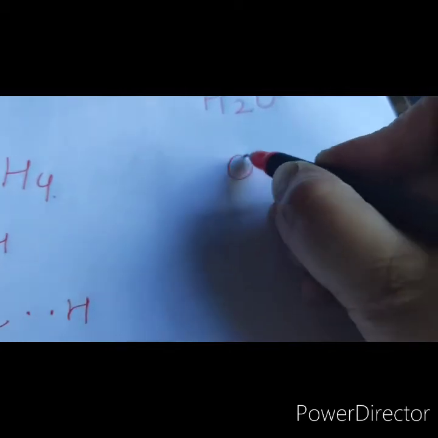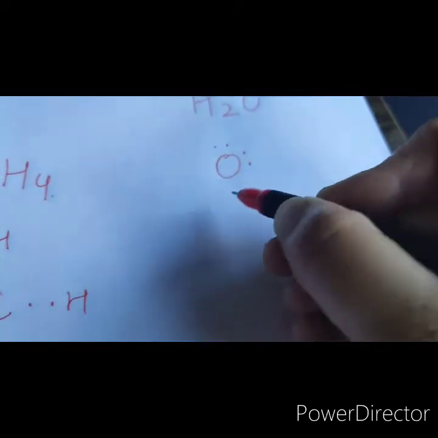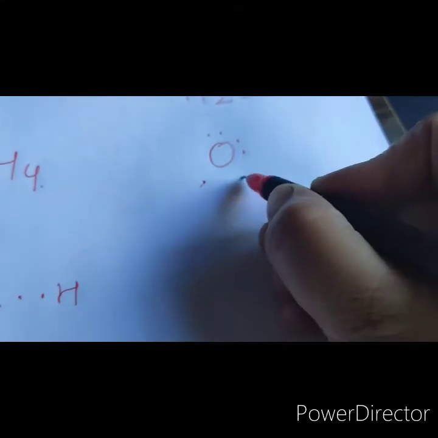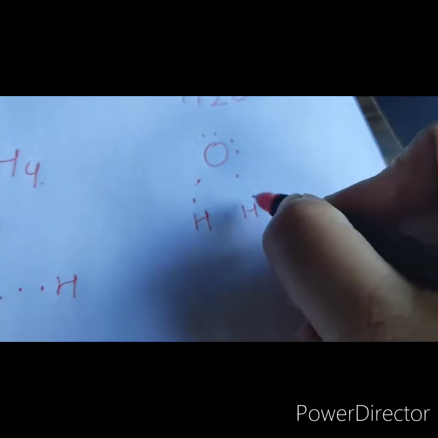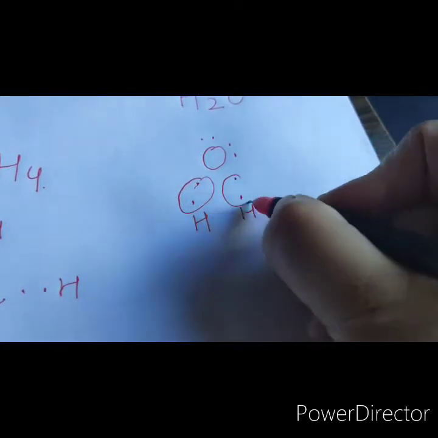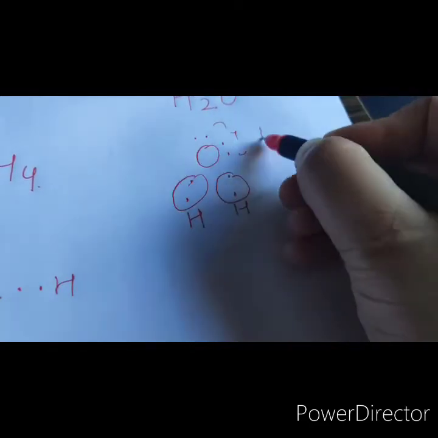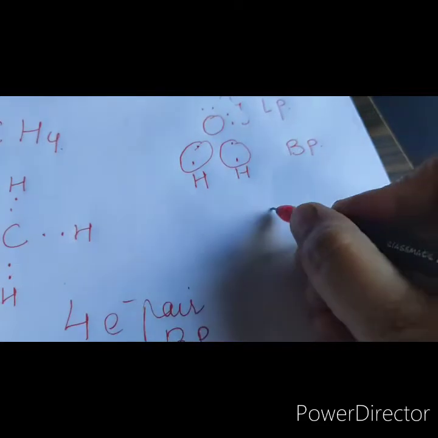Now if I talk about water, oxygen has 6 valence electrons, and the 5th and 6th electrons of the oxygen are making bonds with hydrogen. So these are 2 bond pairs and these are lone pairs. I can represent it like this.